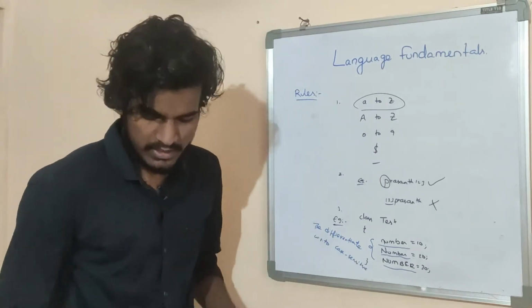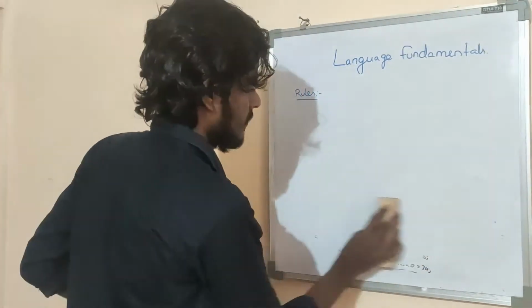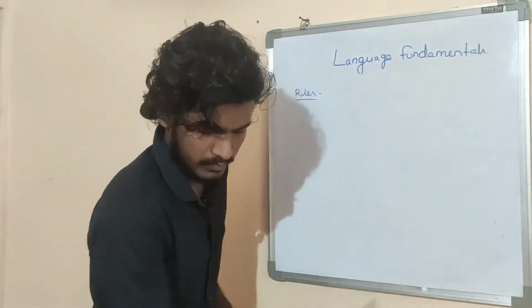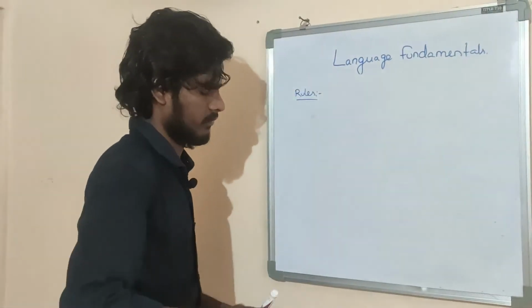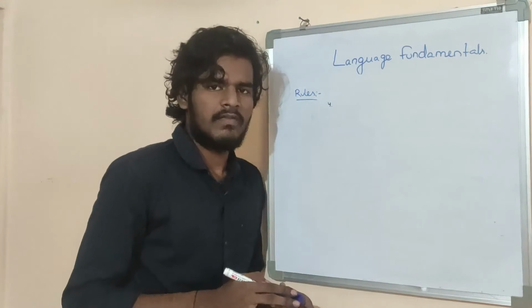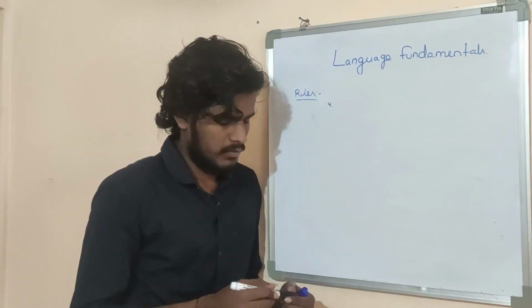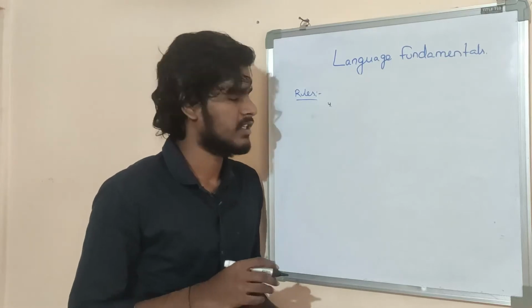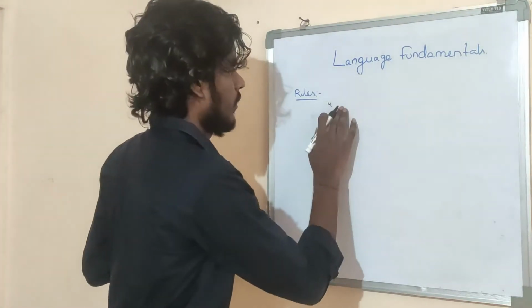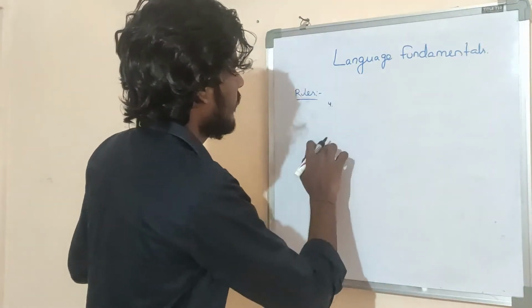What is the fourth rule? For Java identifiers there is no length limit. You can take a lengthy Java identifier also.